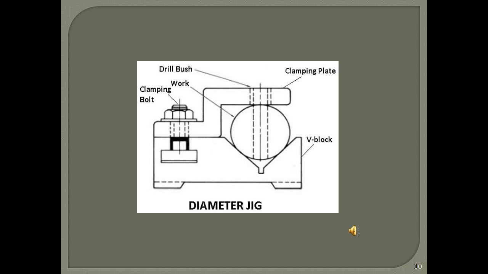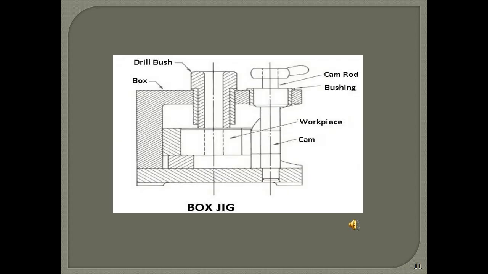Slide 11 shows a box jig. It is used when you are supposed to drill holes on three mutually perpendicular surfaces or similar conditions. Drill bushes are placed on three surfaces of the box jig. Proper jig feet are provided on three sides. The box jig is lighter in weight because of the need of frequent handling. More about the box jig in my next lecture.